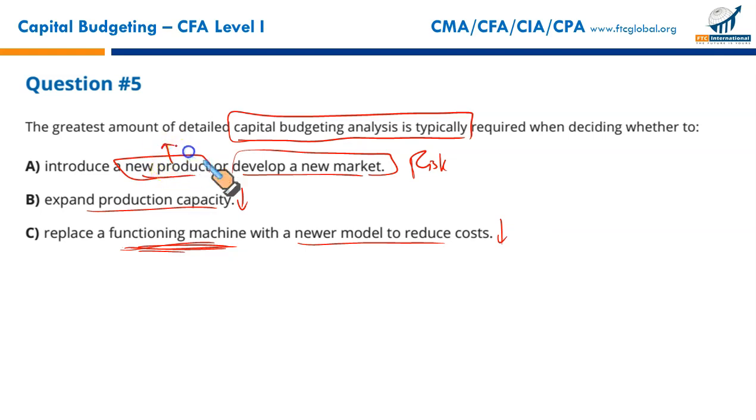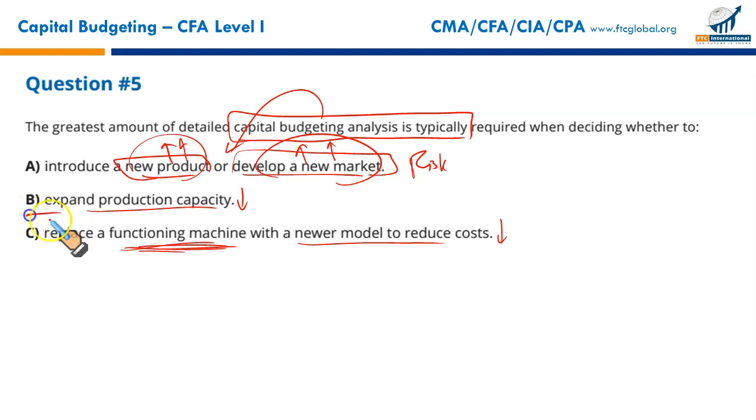But new product and new market, I'm sure you remember the Ansoff matrix. So new product and a new market, it is a double risk, a double jeopardy. Both a new product or a new market would offer high risk. So whenever there's a new product or entering a new market, there's so much uncertainty. Sales and expenses could be quite different from what was originally planned. So there could be projection error as well. So since there is high uncertainty, we need detailed capital budgeting analysis for A.